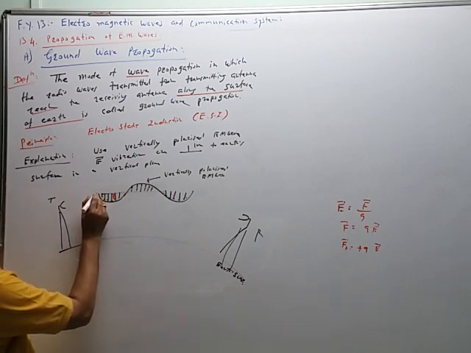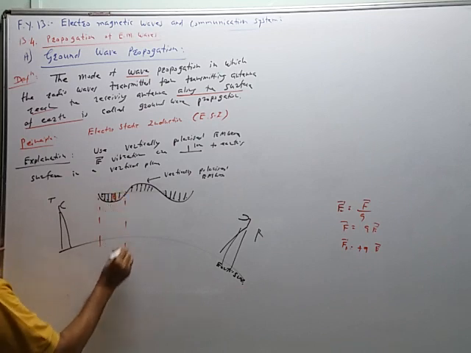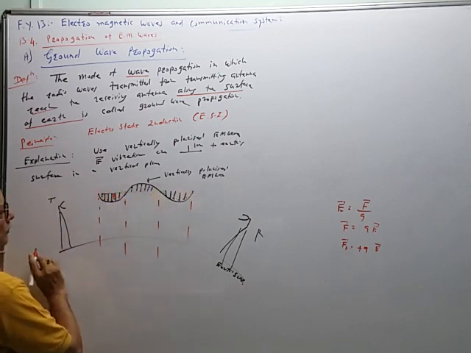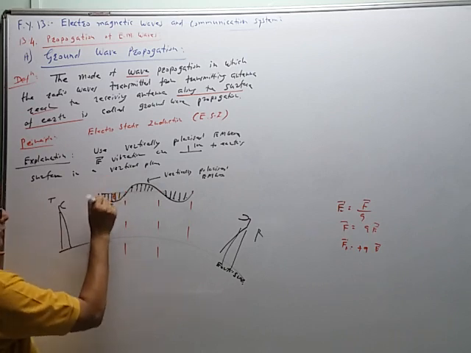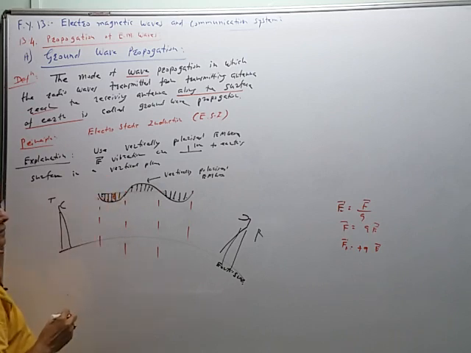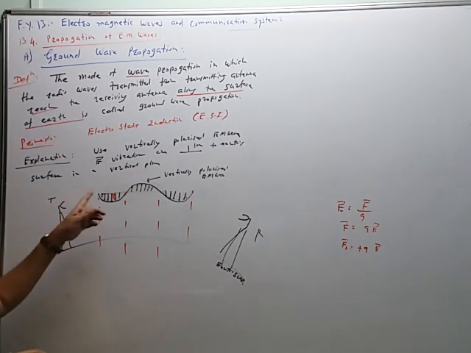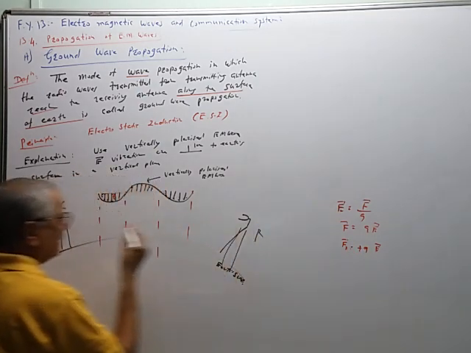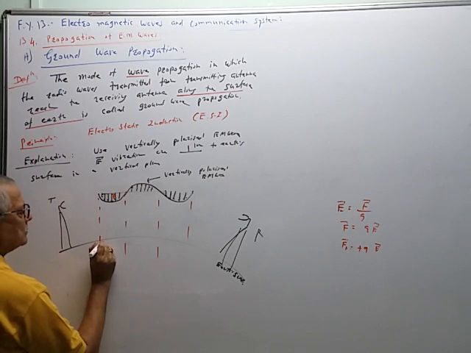So in this portion, due to this electric field in the downward direction, the positive and negative charges are having effect like this. Electric field is in this direction, and therefore the positive charge will be repelled and negative charges will be attracted. So these are the negative charges.